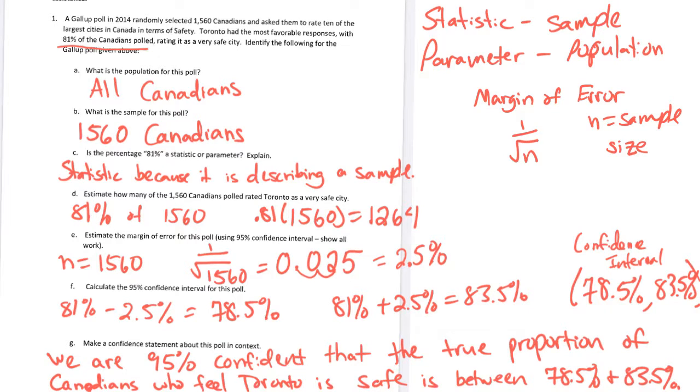83.5%. So you state your first statement, we are 95% confident that the true proportion of, then you bring it in terms of the problem, Canadians who feel Toronto is safe. That was the whole point of the problem, right? Then you bring in your confidence interval, so is between 78.5% to 83.5%. Your last little piece of your sentence is your confidence interval. So you have, we are 95% confident that the true proportion of, in terms of the problem, is the confidence interval.